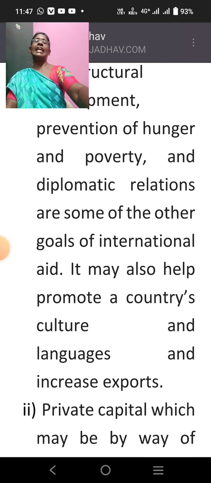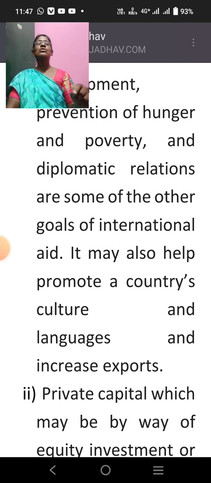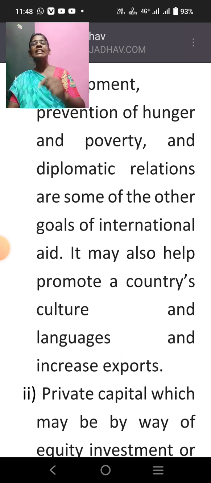This international aid or grant helps to promote a country's culture and languages. And not only that, sometimes it also helps to increase the exports of that particular country.